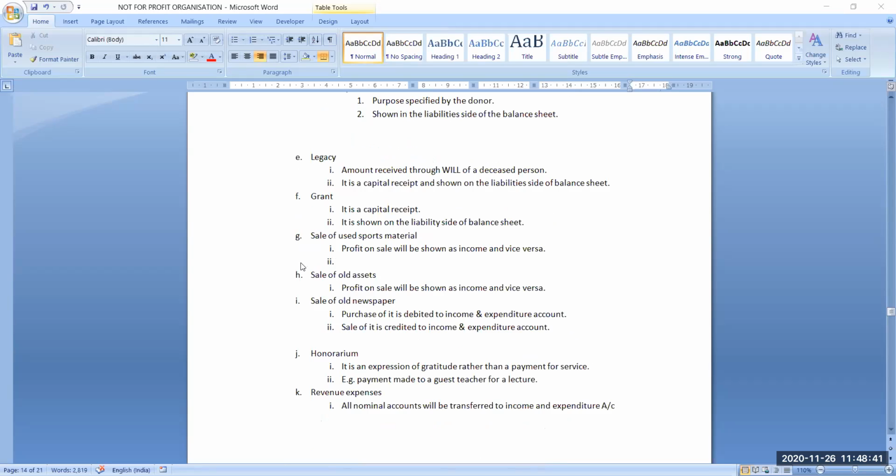So whatever you are receiving from the will of a deceased person will be considered as legacy. It is a capital receipt and shown on the liability side of the balance sheet. If you have received any legacy, because you will receive that only once in a lifetime, it will be treated as a capital receipt.